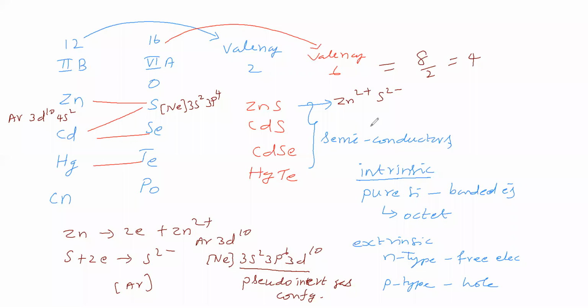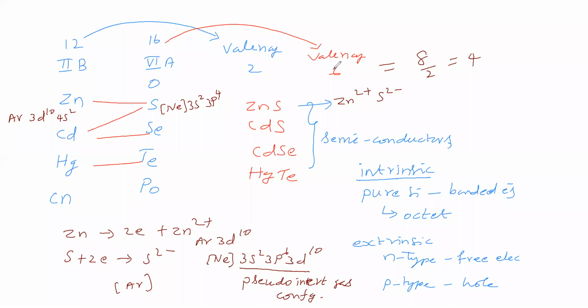We are explaining this semiconducting ability. How? Zinc valence is 2, sulfur valence is 6.